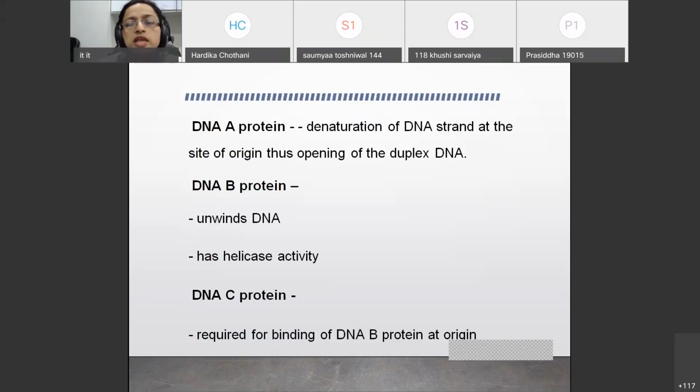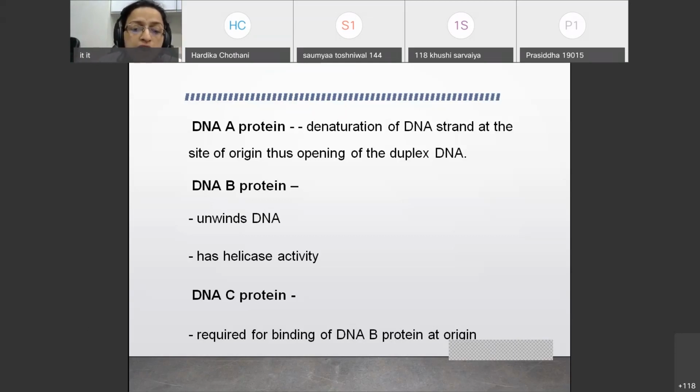So DNA A protein is required for denaturation of DNA. I have already explained the denaturation of DNA in the last lecture. Denaturation of DNA is required for replication as such. Unless and until denaturation of the DNA occurs, the strands will not be separated. And denaturation is nothing but the disruption of the hydrogen bonds, so that these two strands will be separated at that particular site. So denaturation of the DNA strand at the site of origin, thus opening of the duplex DNA, is done by the DNA A protein.